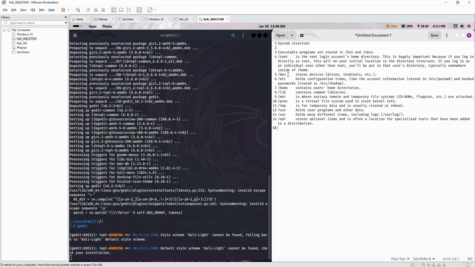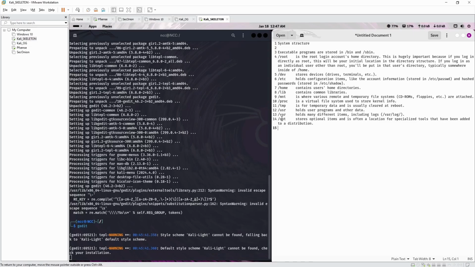Dev is devices, etc holds configurations, home is where your users are, lib is the libraries, mnt is for your hard drives or mounting stuff when you plug stuff in, proc, never used that before, tmp is your temporary. Just remember, whenever you reboot, it deletes everything from the temporary folder, so don't put your important stuff in there. Usr holds the user's data. Var is different logs and some other random stuff. And opt is where you put your scripts, really, or tools.